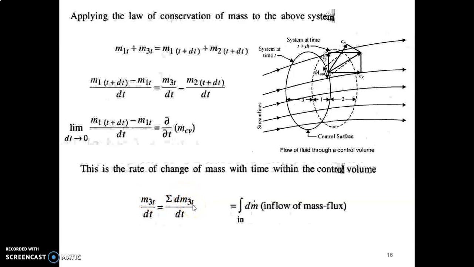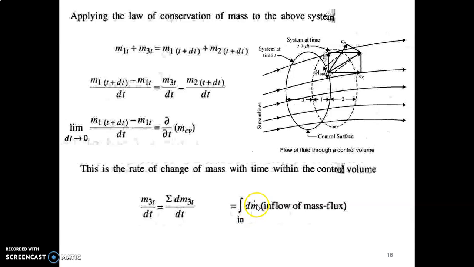This can also be represented by an integral. Inside the integral we have the mass flow rate, since as per the unit here we have divided the mass with time. So on the right hand side also it will change to mass by time, which is the mass flow rate. So this m3t by dt will be the integral of d m dot.